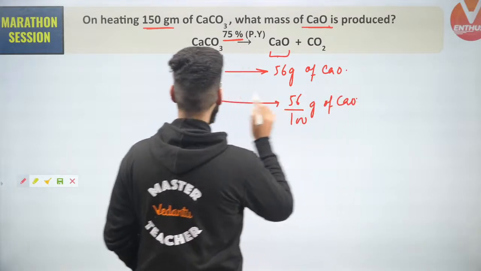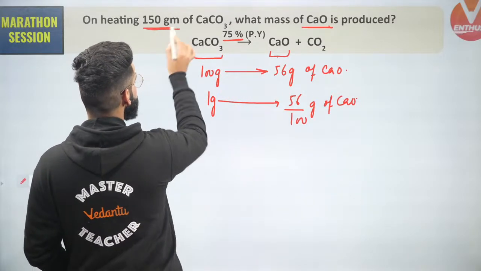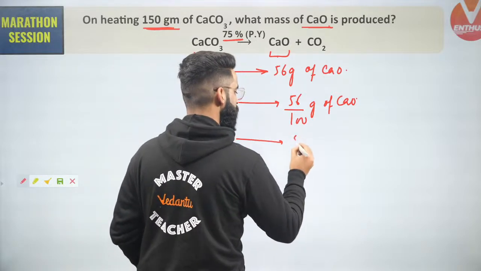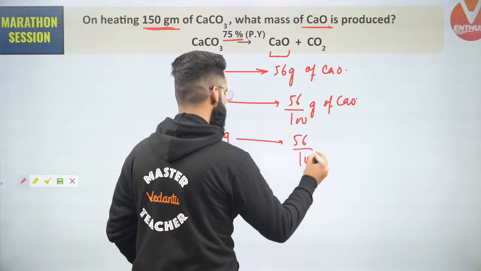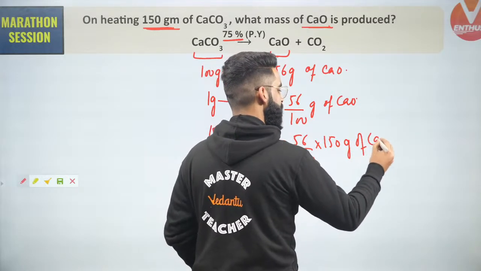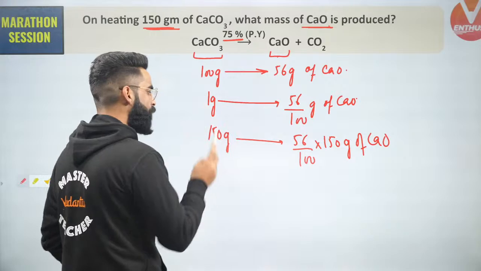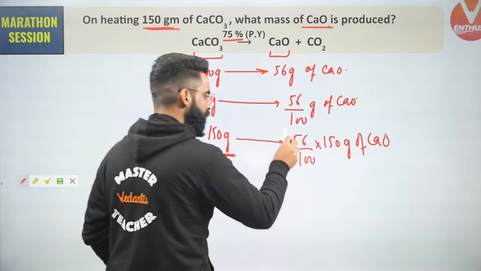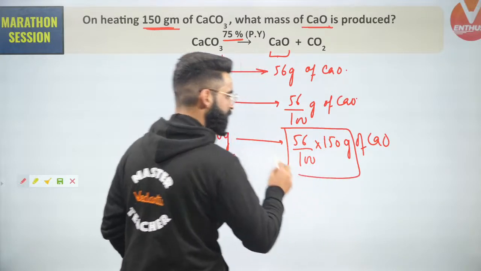I have got 150 grams of calcium carbonate. So 150 grams of calcium carbonate should give me 56 divided by 100 multiplied by 150 grams of calcium oxide. As per stoichiometry, 150 grams of calcium carbonate should give me this much calcium oxide.